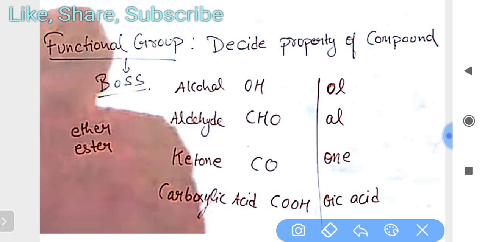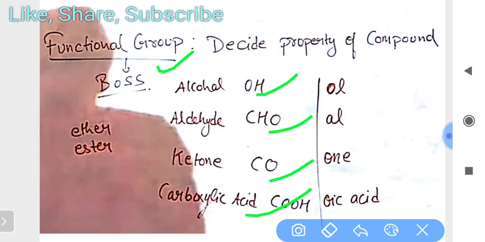Now the main thing is coming, which is the base, or you can say the boss, of all things of IUPAC names: functional groups. These decide the properties of a compound. Whatever chemical properties are found in any compound are decided by these functional groups. These are alcohol, aldehyde, ketone, carboxylic acid.